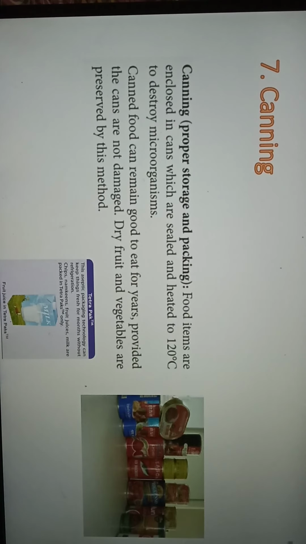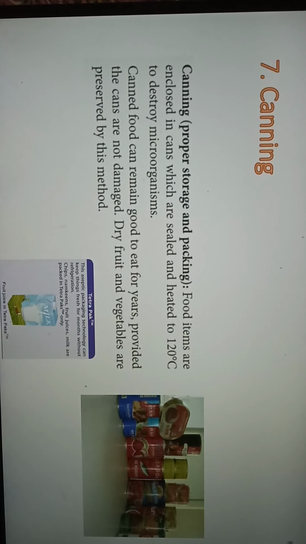Now I will explain what is happening in canning. In canning, we talk about proper storage and packing. Firstly, the food items are enclosed in cans, and then they are sealed. After getting sealed, they are heated to 120 degrees centigrade. Why? In order to destroy the microorganisms.